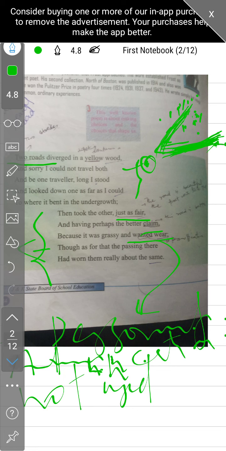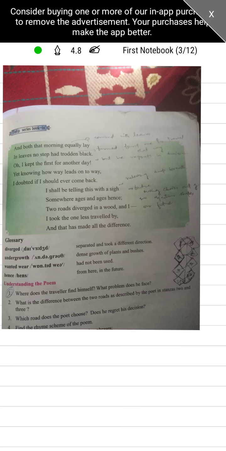Right, let's go ahead. What does he say then? And both that morning equally lay, in leaves no step had trodden black. Oh, I kept the first for another day, yet knowing how way leads on to way, I doubted if I should ever come back. In the third stanza, what he says here: and both that morning equally lay. On that very morning when he walked on this road, he found that both the roads were covered with leaves. Morning equally lay. It means that both the roads were actually covered with leaves, yellow leaves.